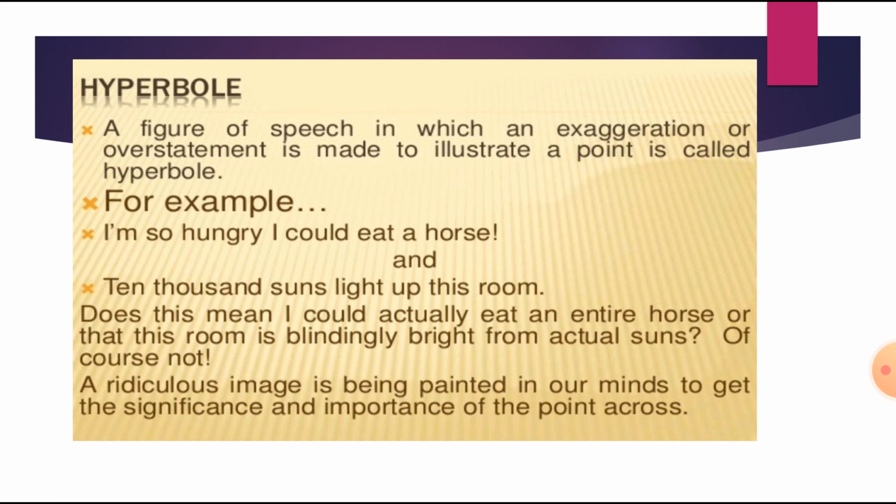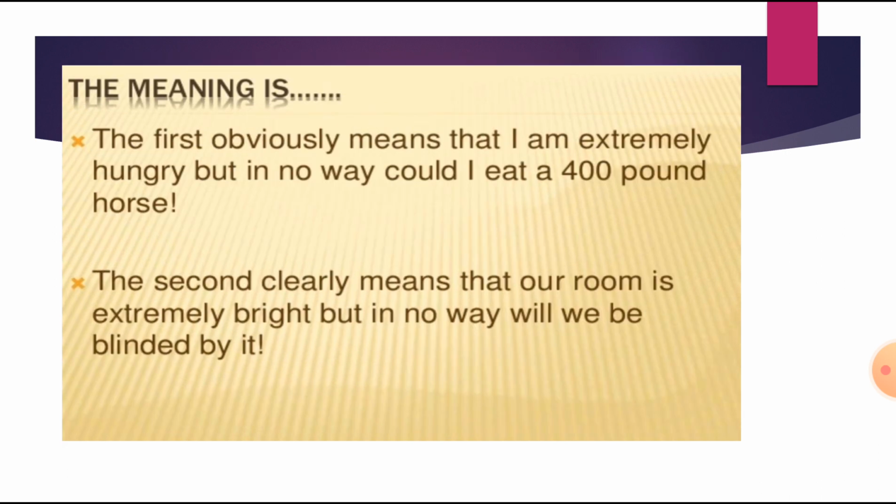Does this mean that I could actually eat an entire horse? No, I can't. Or that this room is blindingly bright from actual suns? Of course not. A ridiculous image is being painted in our mind to get the significance and importance of the point across.